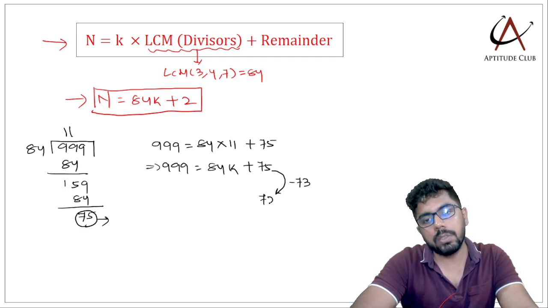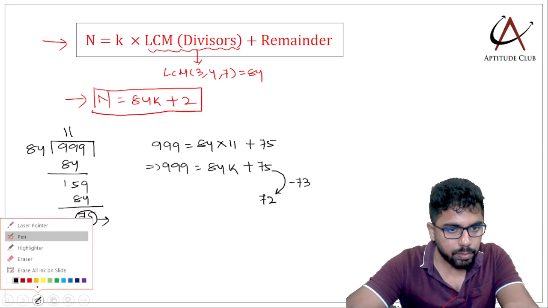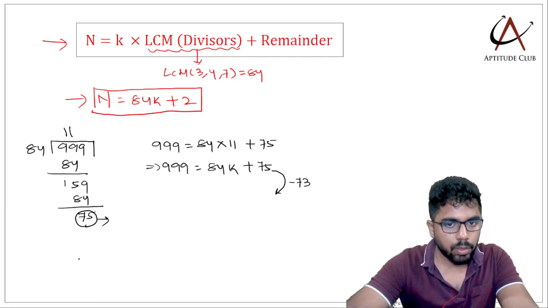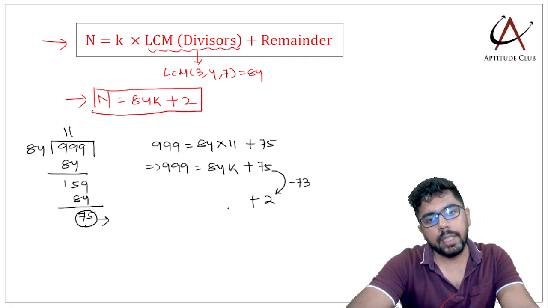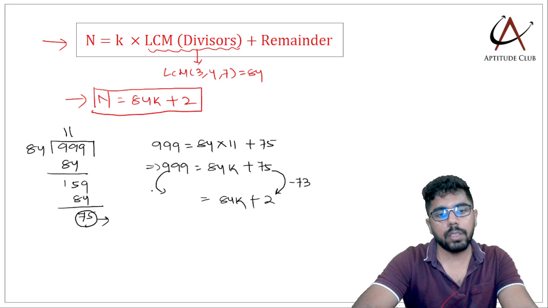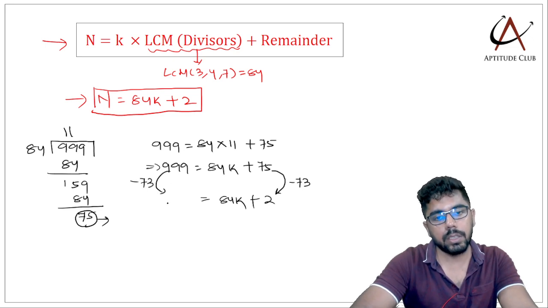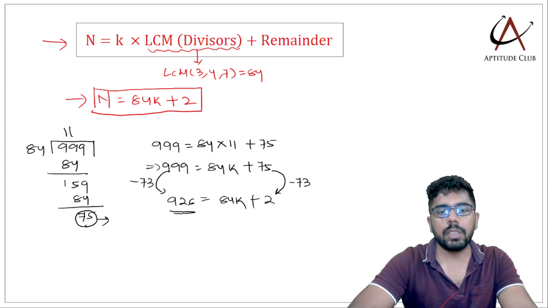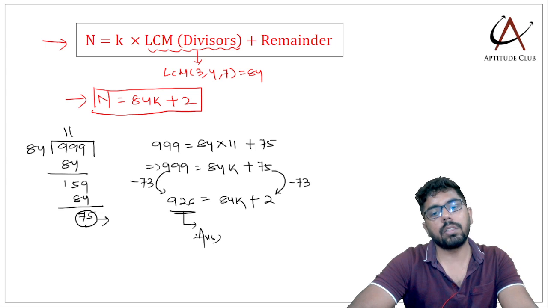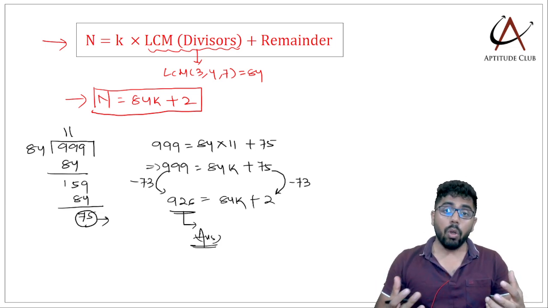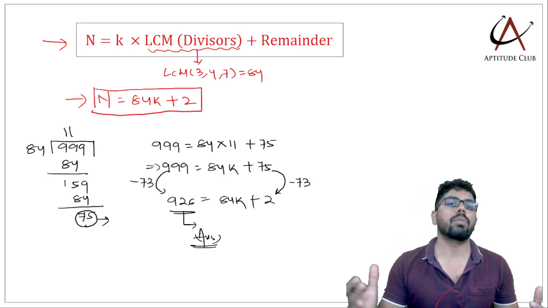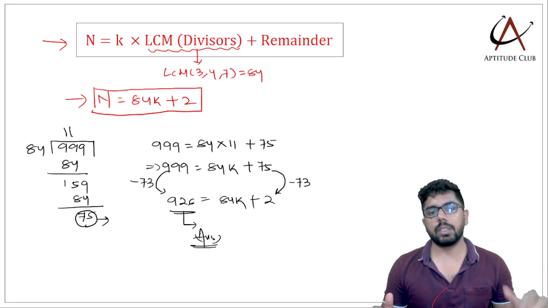So 75 becomes 2. And this 84k remains. So on the RHS if I subtracted a 73, on the LHS also I'll subtract a 73. So I get 926. So this is the largest number that is in the form 84k plus 2, or in other words whichever number is in 84k plus 2 form, when divided by 3, 4 and 7 leaves a remainder of 2 in each.